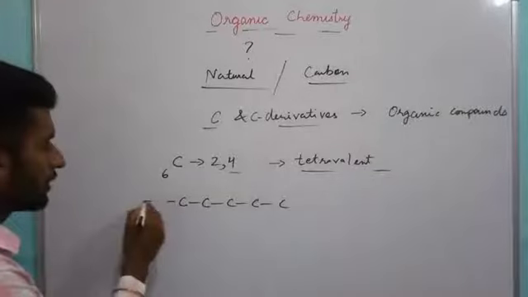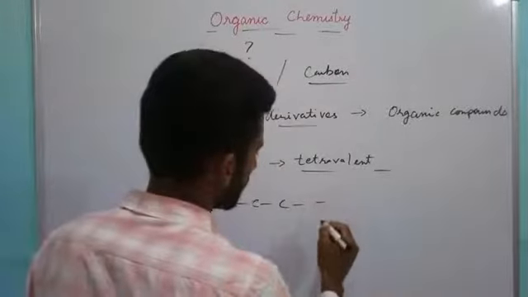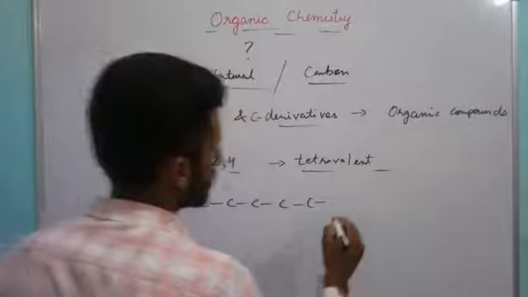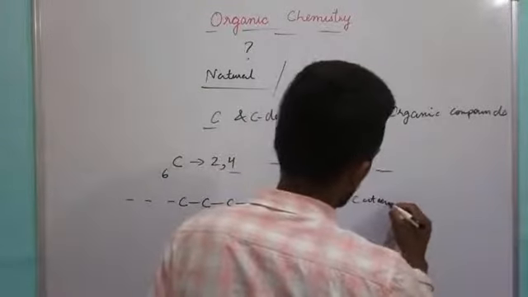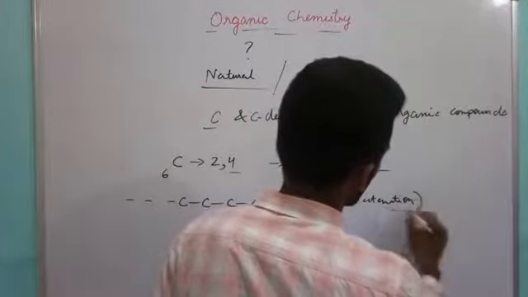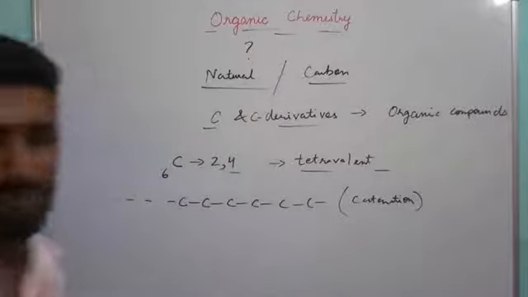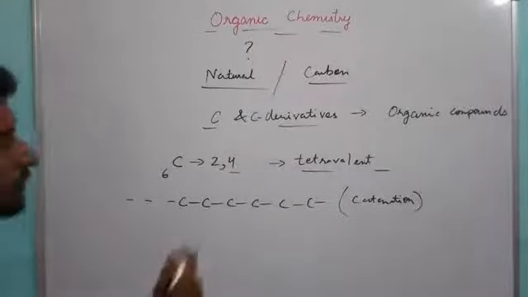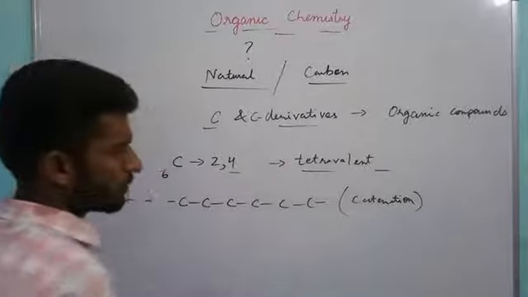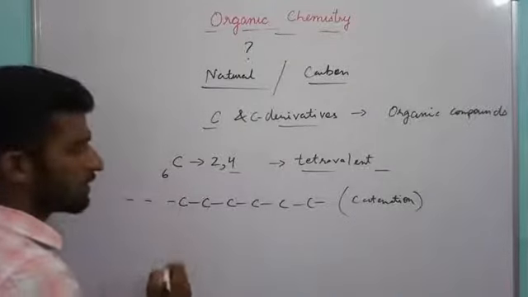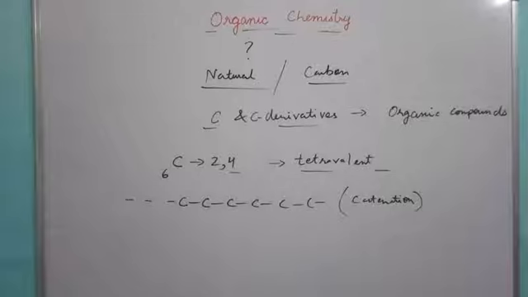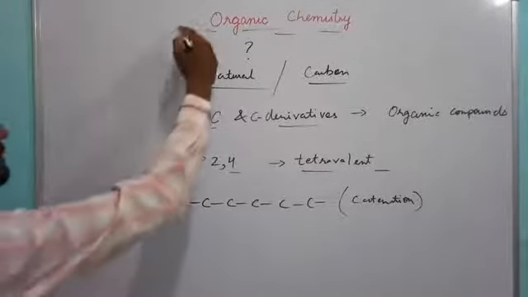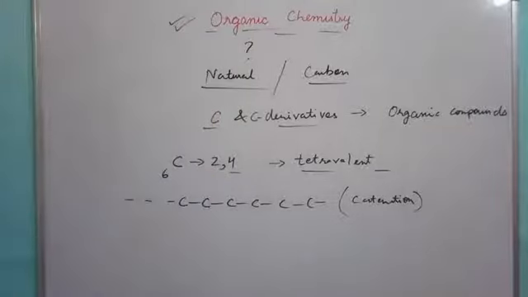It could be a large number. This property is known as catenation, the ability to form long chain units. So due to tetravalent nature and due to catenation, carbon forms a large number of organic compounds. Hence these organic compounds are studied in a separate branch which we call organic chemistry.